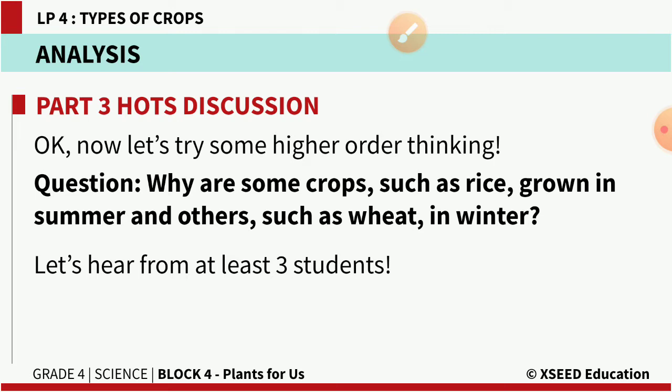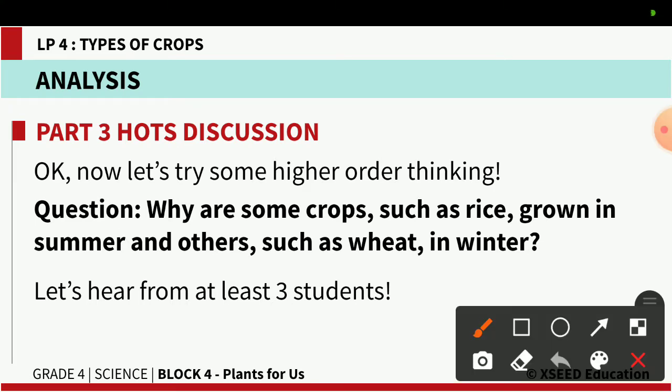Okay, so now the next question: why are some crops grown like rice? Why are some plants such as rice grown in summer and others such as wheat grown in winter? As I already said, some plants require a warm climate and heavy water for their growth.